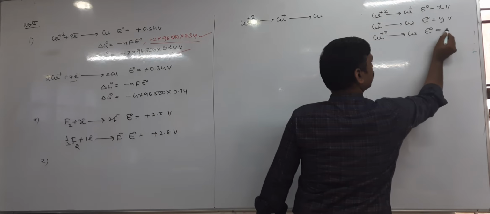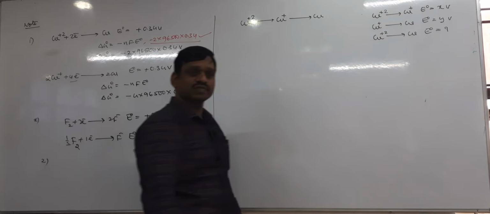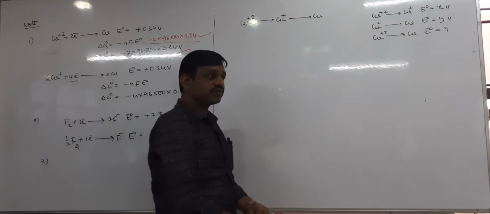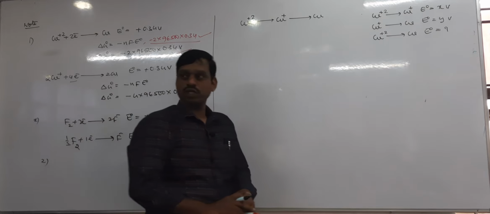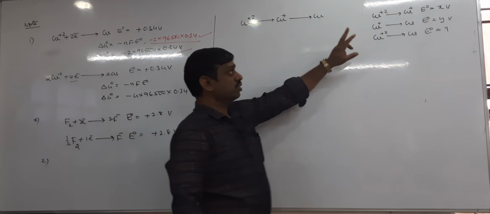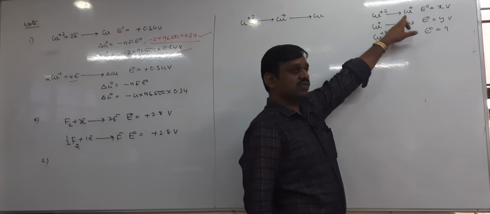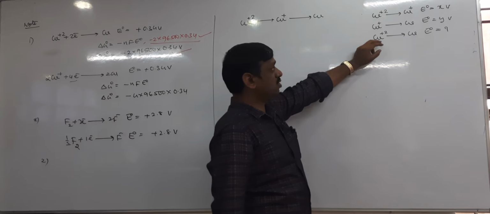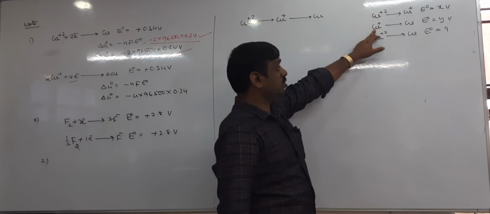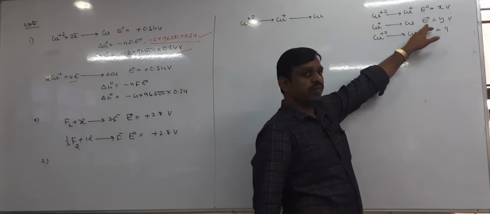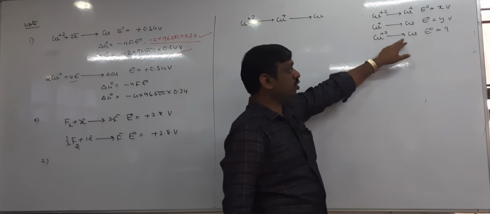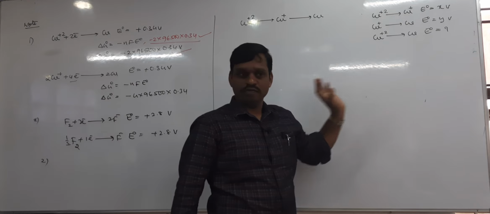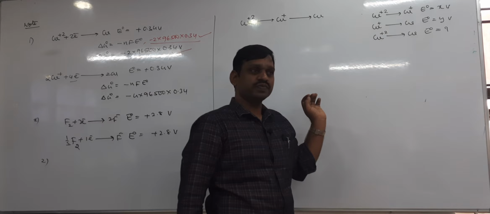Its E naught equal to what? Do you understand my question? Cu plus 2 to Cu plus, its SRP value is x volt, and plus 1 to Cu SRP is y, plus 2 to Cu SRP is what? Is it the same? First of all, tell me, is it the same or not? Why not?